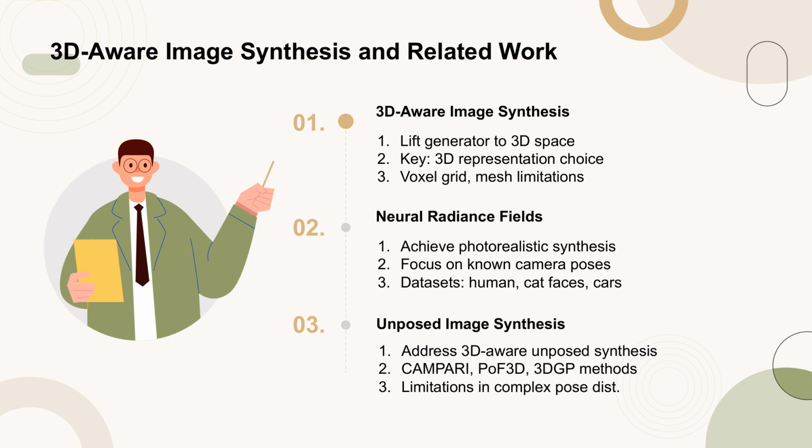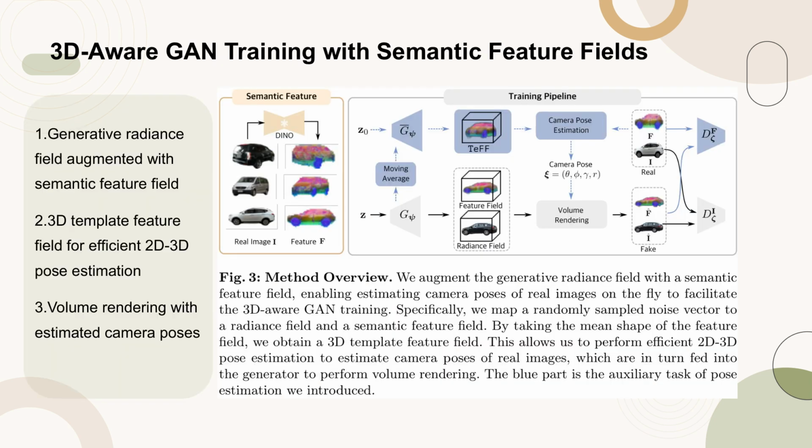Figure 3 provides an overview of our method, which augments the generative radiance field with a semantic feature field to enable the estimation of camera poses of real images on the fly. This enhancement facilitates the training of 3D-aware GANs. Specifically, we map a randomly sampled noise vector to both a radiance field and a semantic feature field. By computing the mean shape of the feature field, we derive a 3D template feature field. This template field allows for efficient 2D-3D pose estimation, which is then used to guide the generator in performing volume rendering. The blue section highlights the auxiliary task of pose estimation introduced in our method.